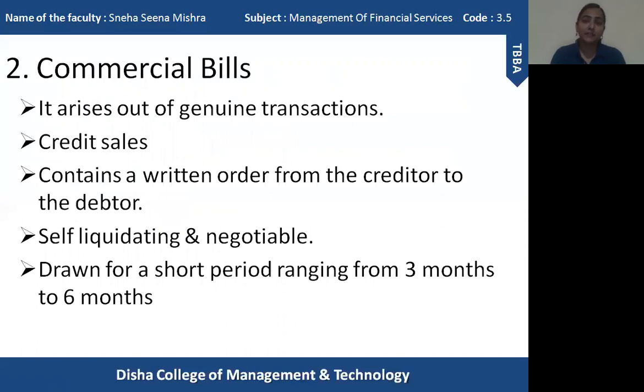What does it actually mean? What are the various types of commercial bills? Then I will explain the merits and demerits of commercial bills. So let us begin the session with the commercial bills.